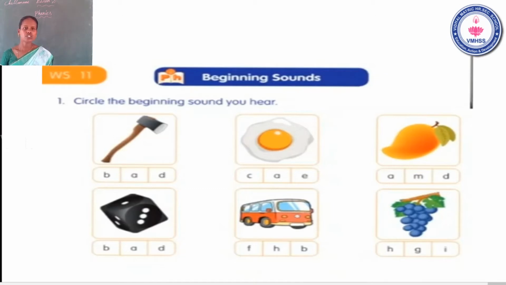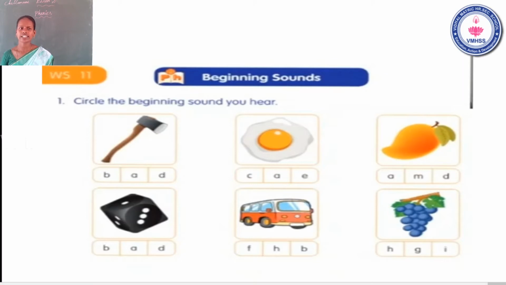See the first picture, students. What do you see in the first picture? Yes, this is axe. Yes or no? What is the beginning sound? A. So you have to circle the letter A. It's clear. Once again, repeat it. Circle the beginning sounds you hear. The first picture they given is axe. The beginning sound of the word axe. So you have circled A, the letter A.